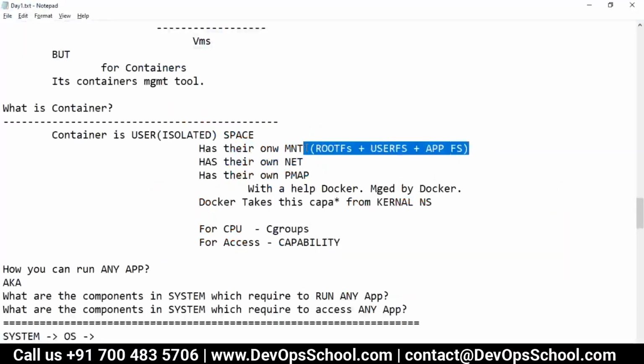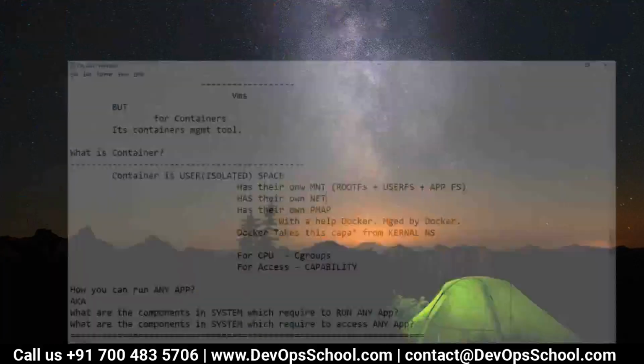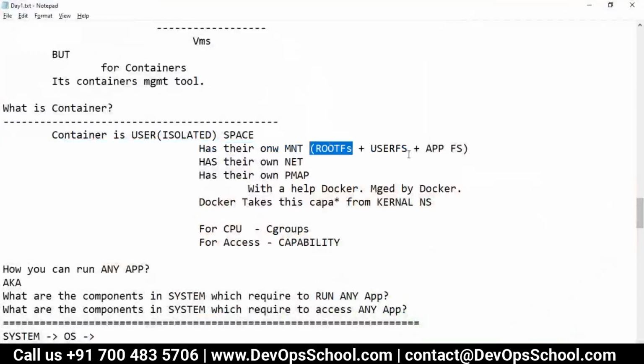Are you getting my points? That means when you log into containers, you will experience as if you are experiencing your physical normal user compute unit. Let's say if you go inside a VM, what do you see? Desktop, and then I go to C drive or OPT. Same way you will experience, because you are inside a container. You have a user file system also, root file system also, application file system also, but not boot file system.